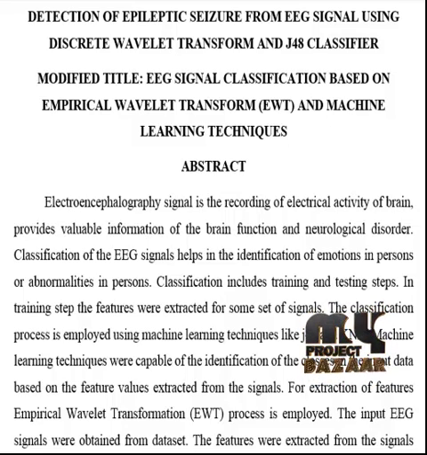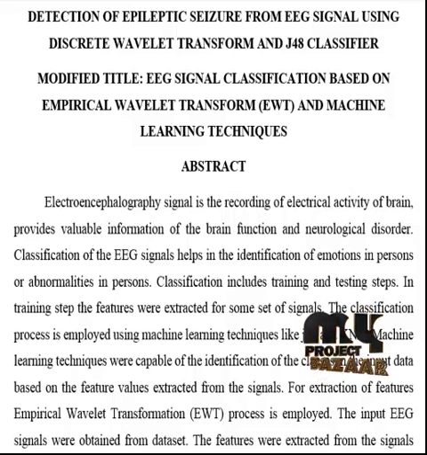Electroencephalography signal is the recording of electrical activity of the brain, which provides valuable information on brain functions and neurological disorders. Classification of the EEG signal helps in the identification of emotions in persons or abnormalities in the persons. Classification includes training and testing steps. In the training step, the features are extracted for some set of signals.